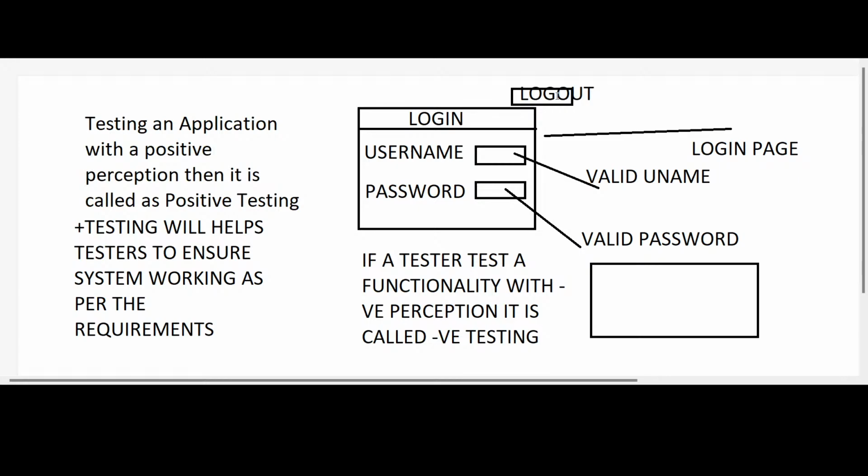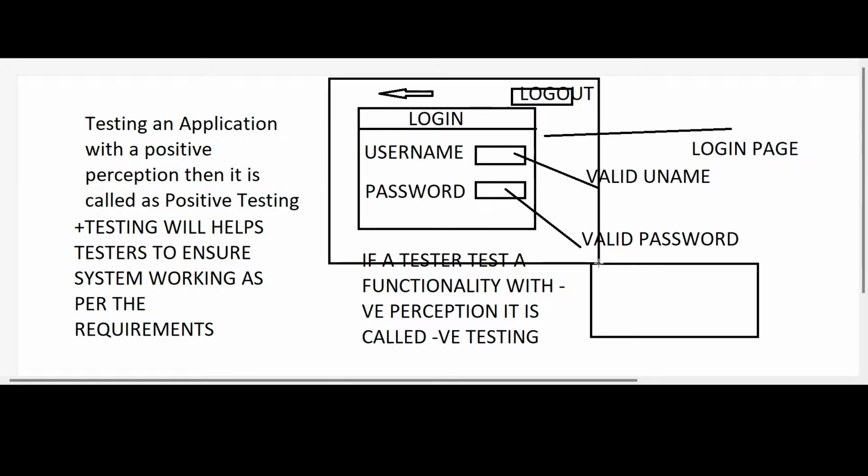Again, what I am testing is that once I have logged out, there is one arrow mark. If you are in your next page and want to go to your previous page, you click on the back arrow in the browser. You can consider this whole part as a browser.